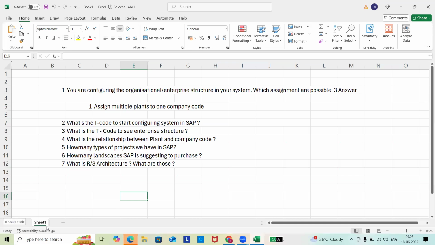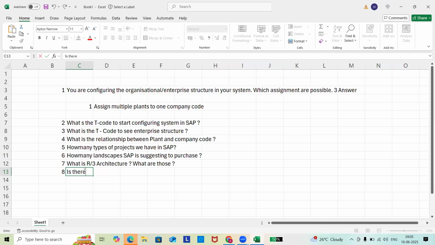Okay guys, so what is the... this question again, I will make it 10. What is the relationship between shipping point and plant?